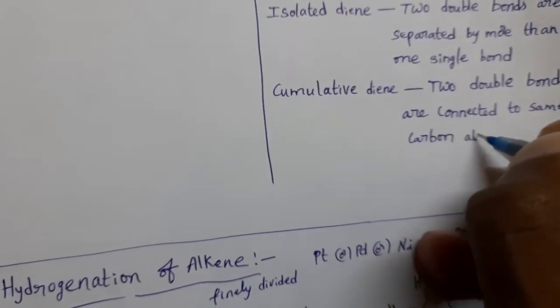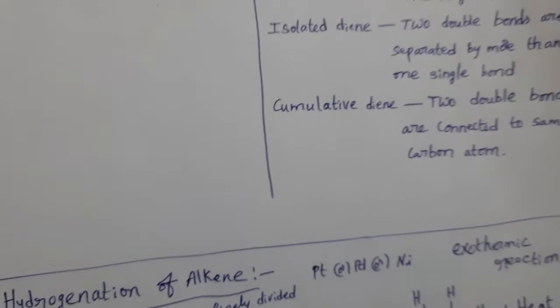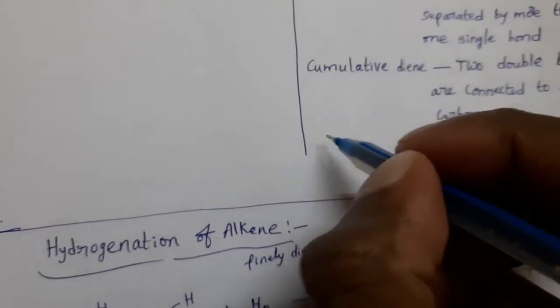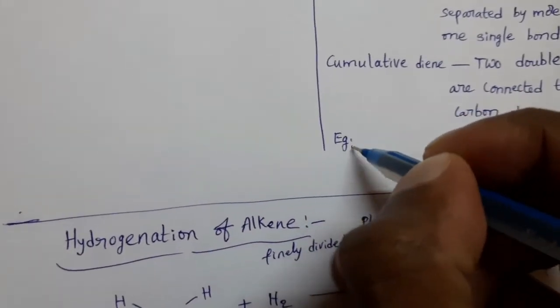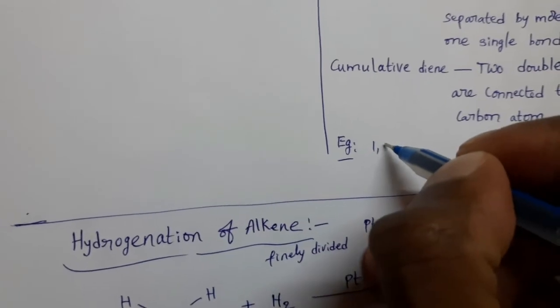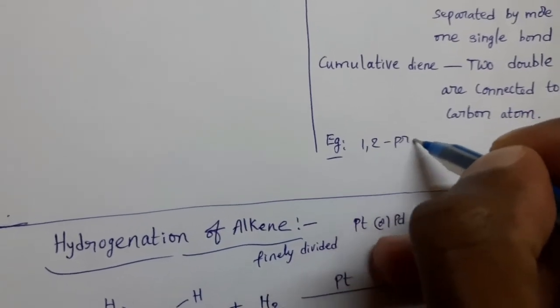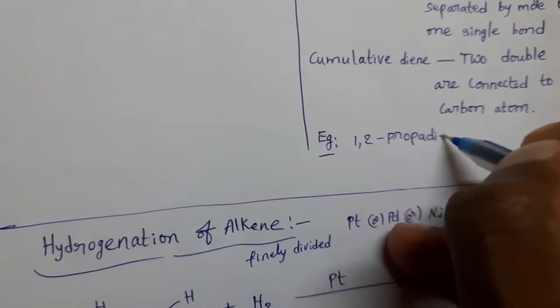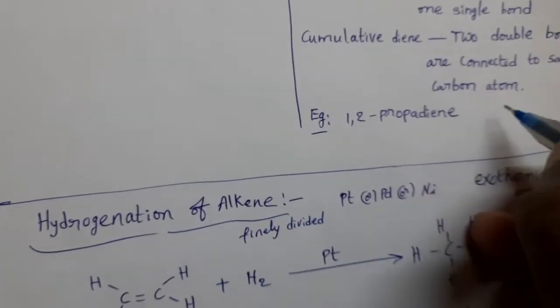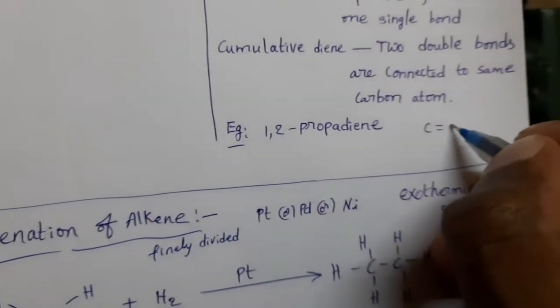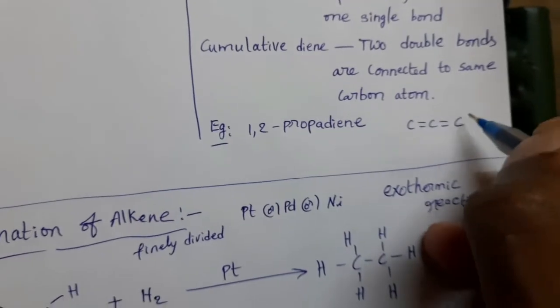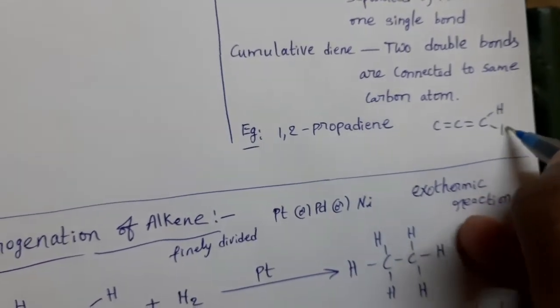Two double bonds are connected to the same carbon atom. Those are cumulative dienes. Example for cumulative dienes: 1,2-propadiene. See the structure. This is the propadiene structure. Hydrogen.